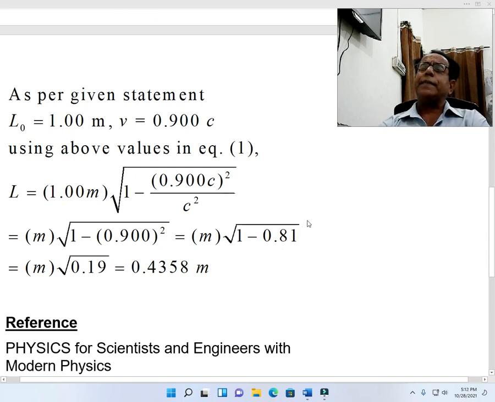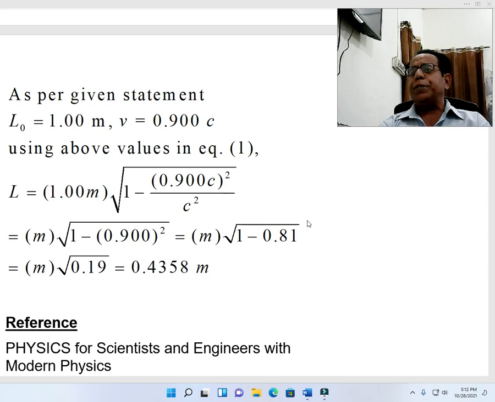As per given statement, L naught is equal to 1.00 meter, as it is given that meter stick means 1 meter length. And v is equal to 0.900 c, while c is speed of light 2.99 into 10 raised to the power 8 meter per second.